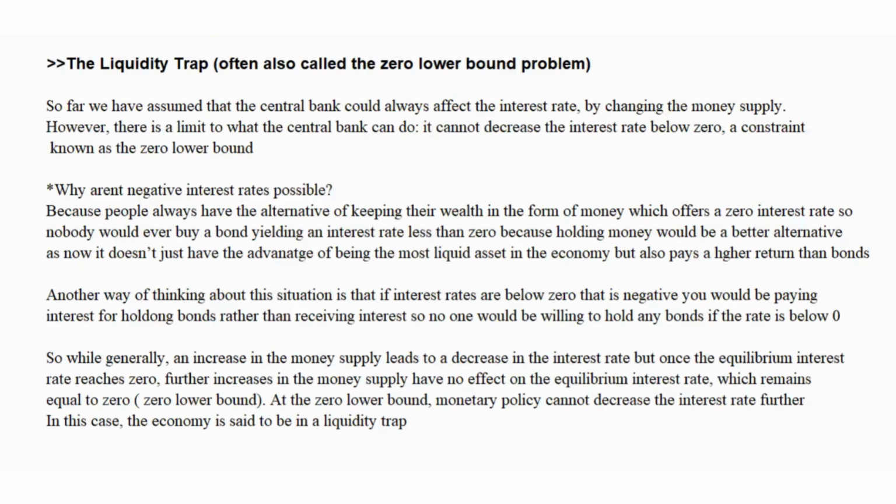We want to first talk about why negative interest rates are not possible. The reason is that people always have the alternative of keeping their wealth in the form of money. Remember, we're assuming there are two financial assets in which you can keep your wealth: money and bonds. So people always have the alternative of keeping the wealth in the form of money, and we know money offers a zero interest rate. So nobody would ever buy a bond that yields a negative interest rate because holding money